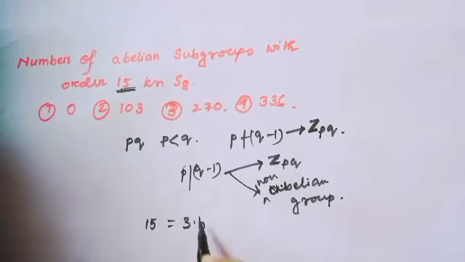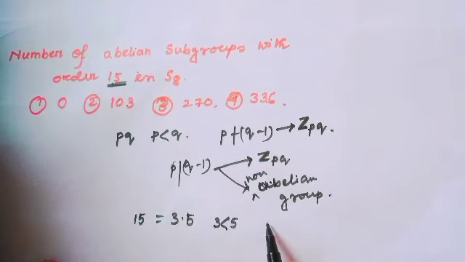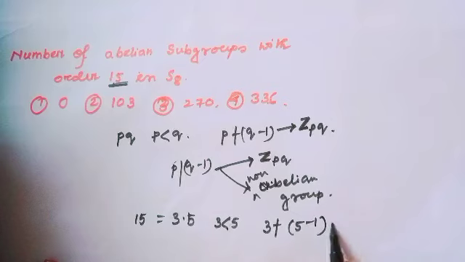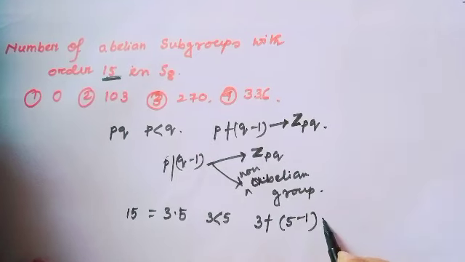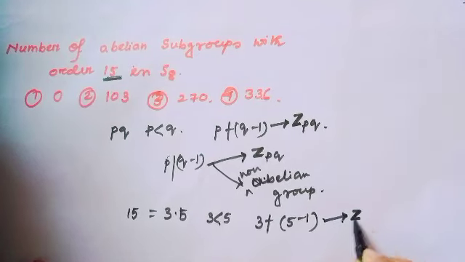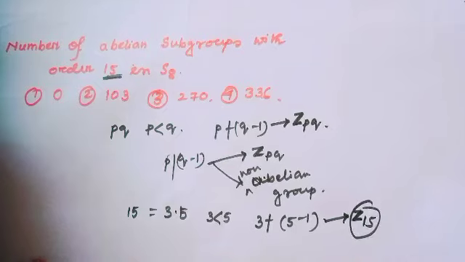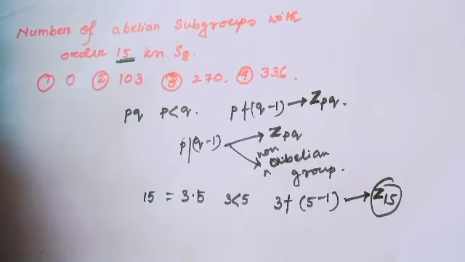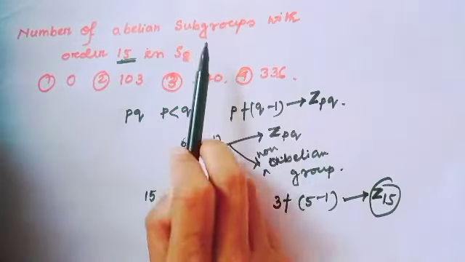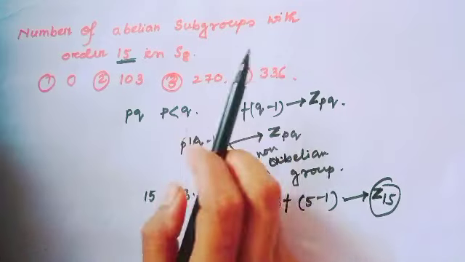Here the group is of order 15, which is 3 times 5, and 3 is less than 5. But since 3 does not divide 5 minus 1, it is only isomorphic to Z15, which is a cyclic group. Here the question asks for the number of abelian subgroups in S8.